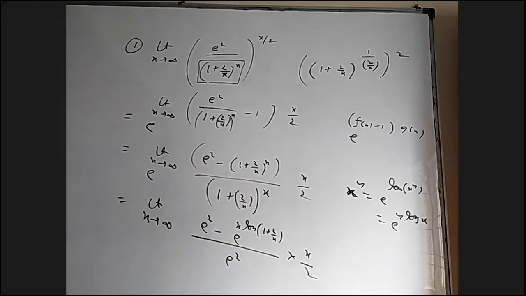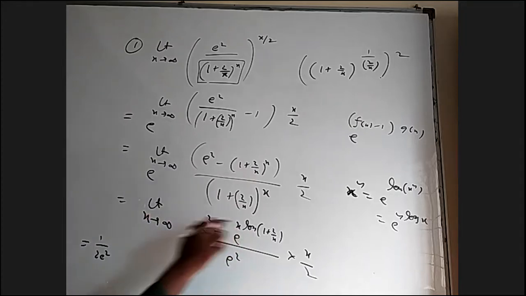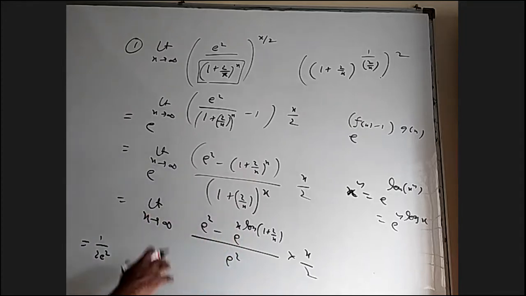Now this and this I can take common. It will be 1 by 2 e square. How to deal with this? I can take e square common, so that I'll get e power (f of x minus 1) by g of x. I want to do that. Let me take e square, in fact minus e square, common.